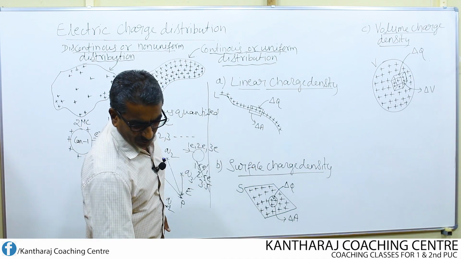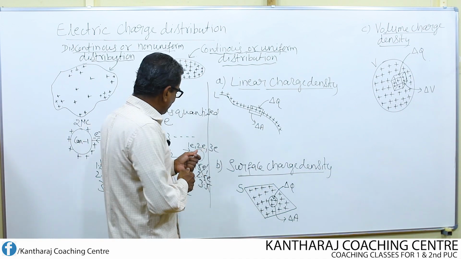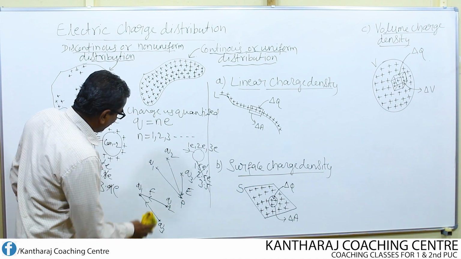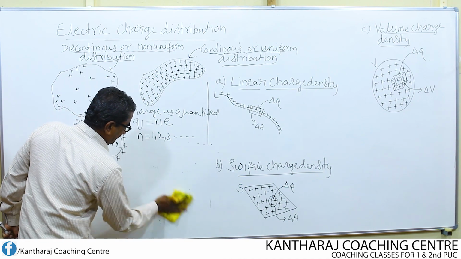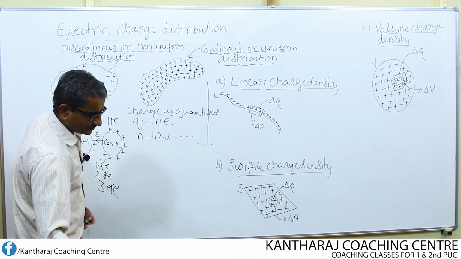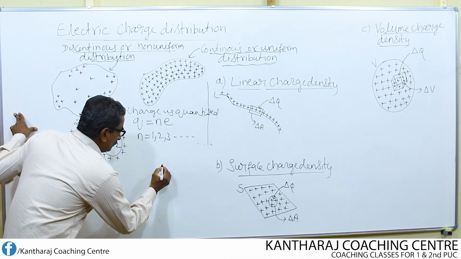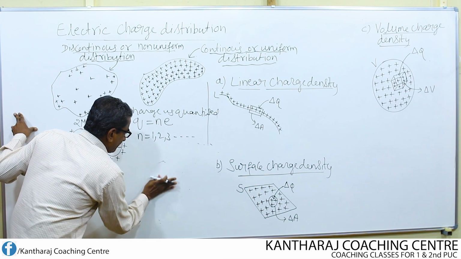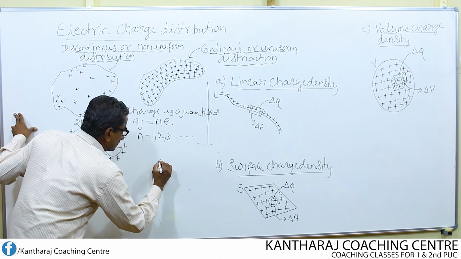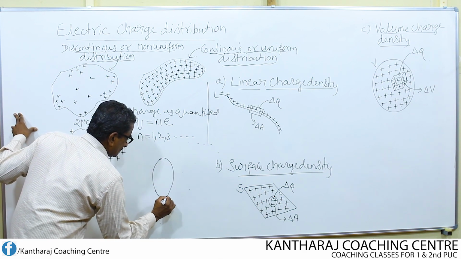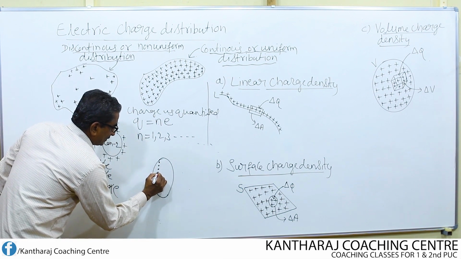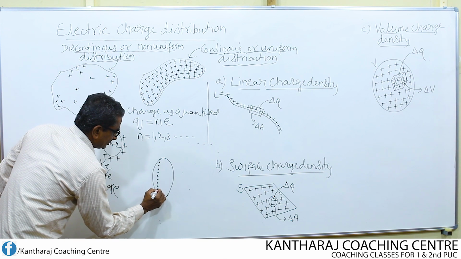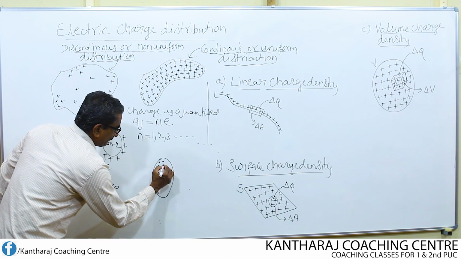So that's the difference between continuous and discontinuous. Or else I can consider one more example. Suppose I consider one circle like this. I am going to mark certain points.